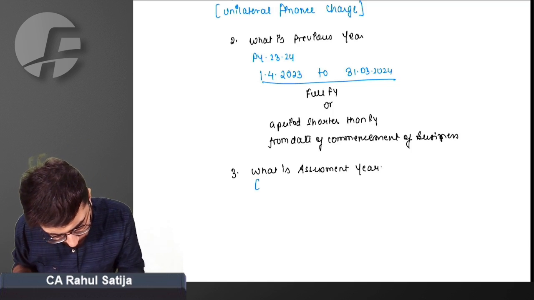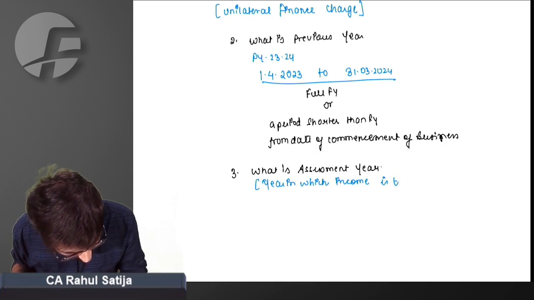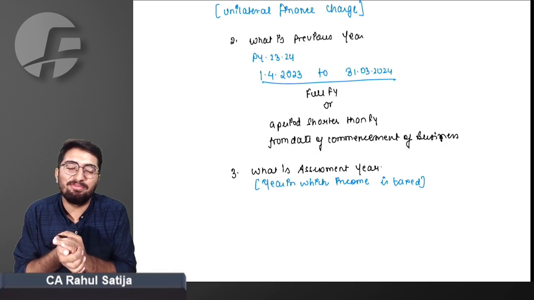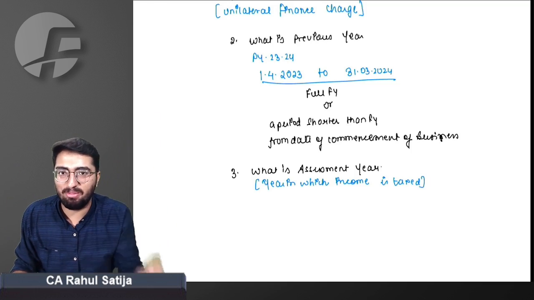To call in layman terms, the year in which income is taxed. Simple. As simple as it can be. Income in which year is earned? The year in which income is earned is nothing but the previous year.